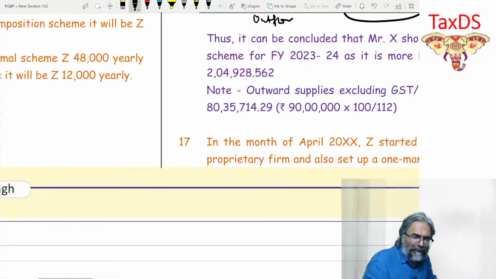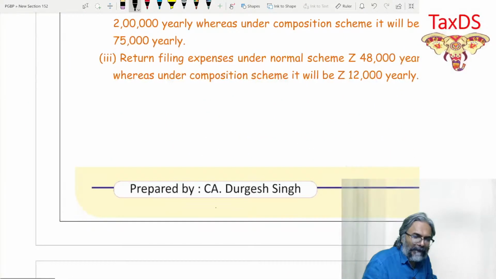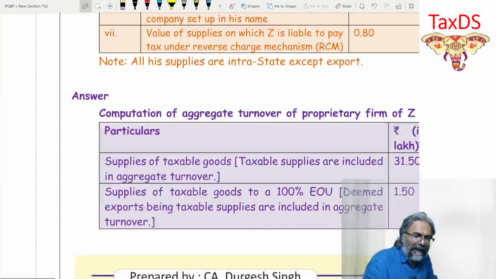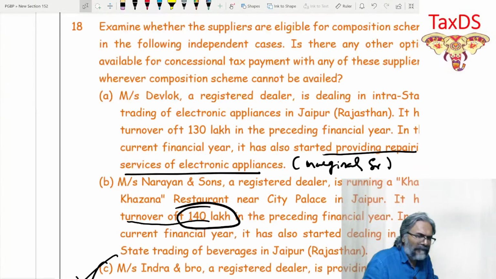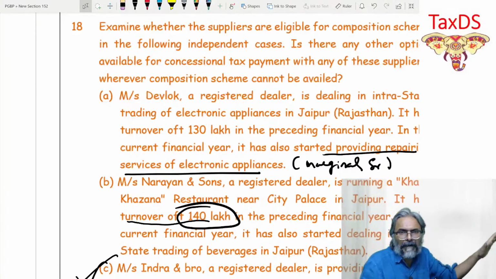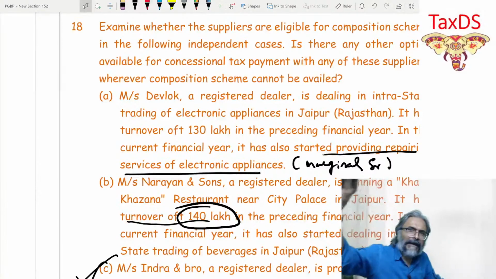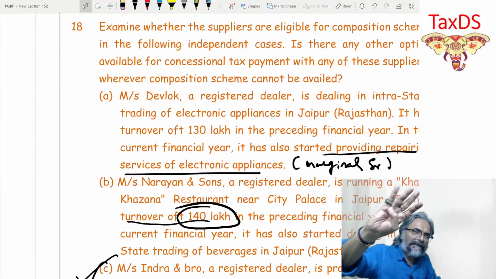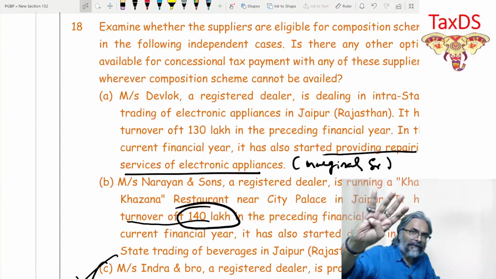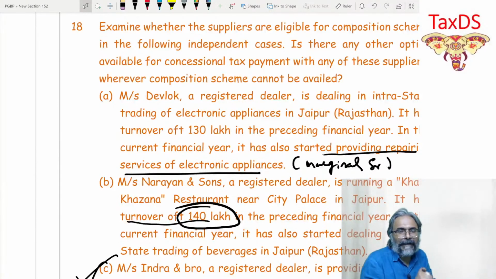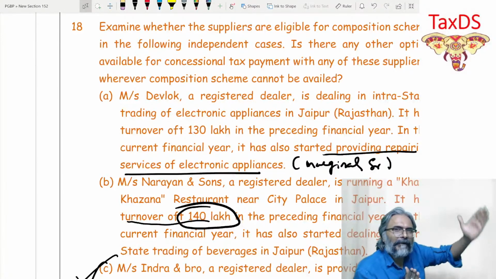So with that, students, we are through with this particular chapter completely and comprehensively. And as I told you, students, in the next class we will bypass reverse charge for the time being, and we will start with the valuation topic, time of supply, place of supply, small miscellaneous provisions, and thereafter ITC, exemption, and the reverse charge. This is how we will close this one. And then finally, it will leave us with a few sessions of demand, recovery, penalty. That will not take much time. They are the straight provisions, the demand, recovery, advance ruling, and all those.